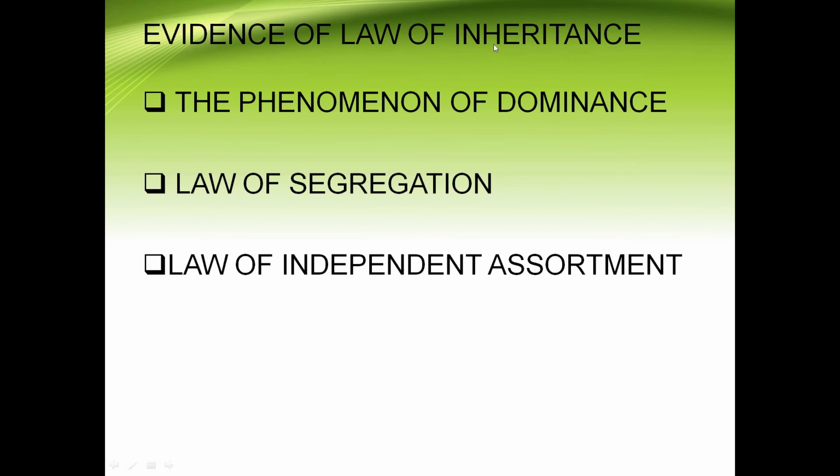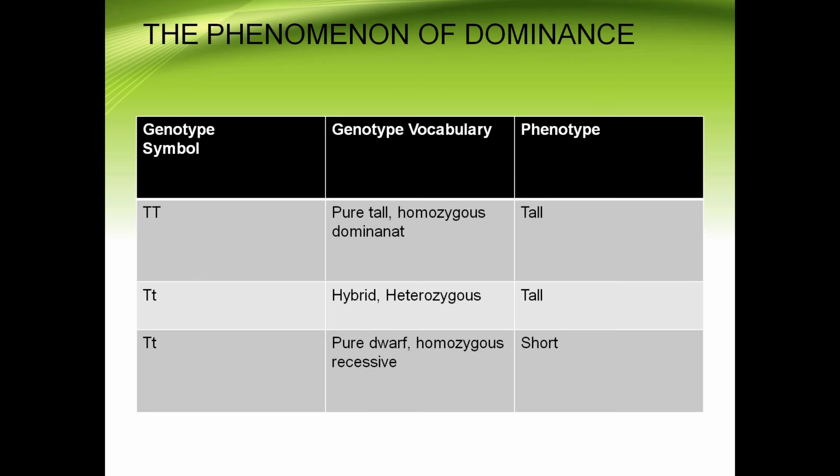Just now we have seen he has concluded these laws of inheritance in nature, and he has proposed these universally accepted laws. The first one is the law of dominance, the second one is the law of segregation, and the third one is the law of independent assortment. So we'll discuss these laws of inheritance. The first one here is the phenomenon of dominance.